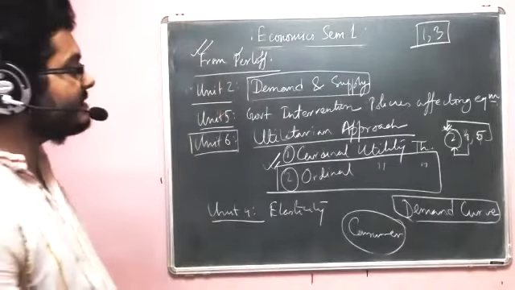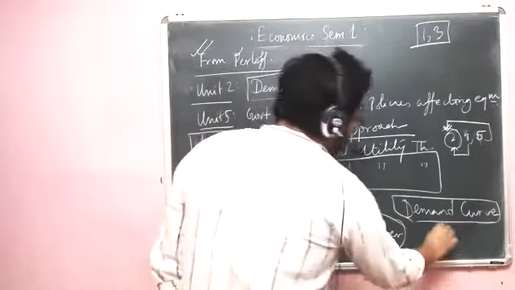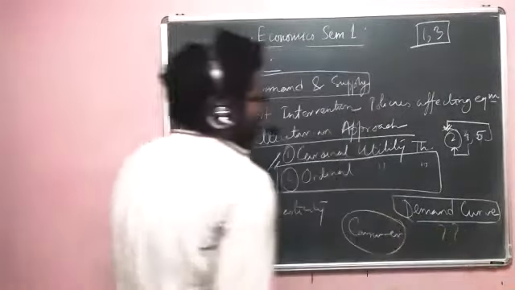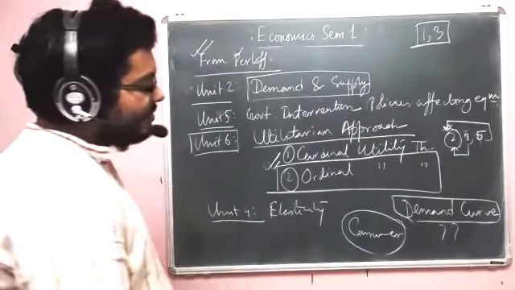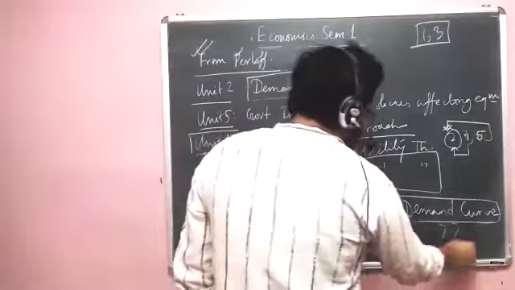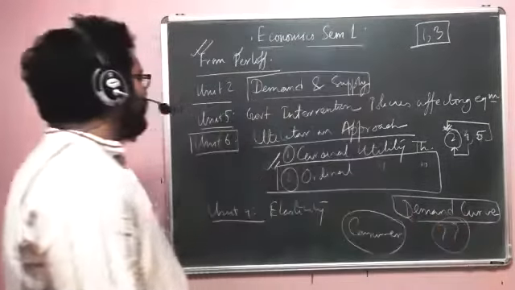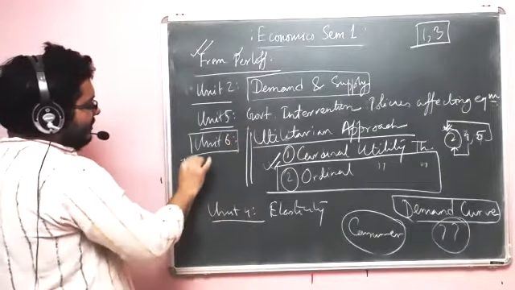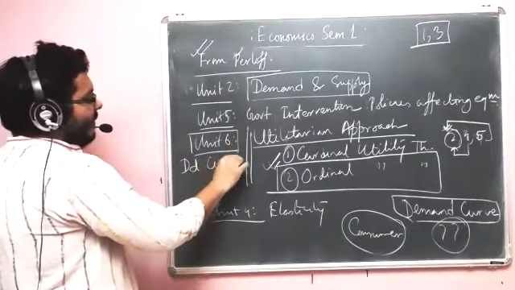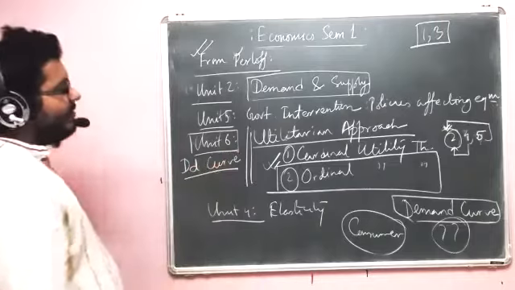But the point is, where is this demand curve coming from? Unit 6 is an approach to answer this question. So the end of unit 6 is actually getting the demand curve. That's the objective of studying unit 6.